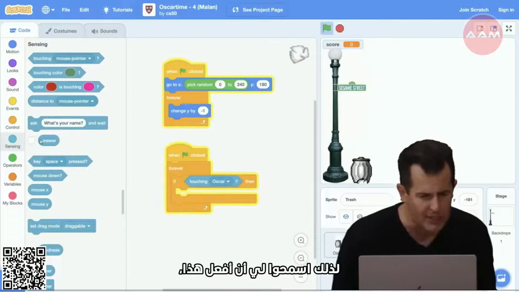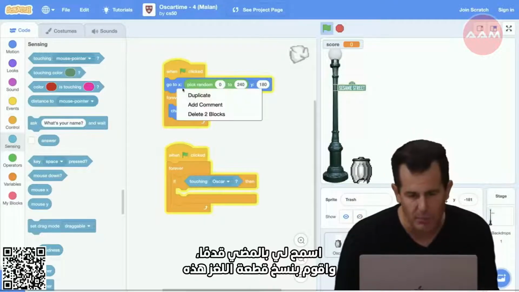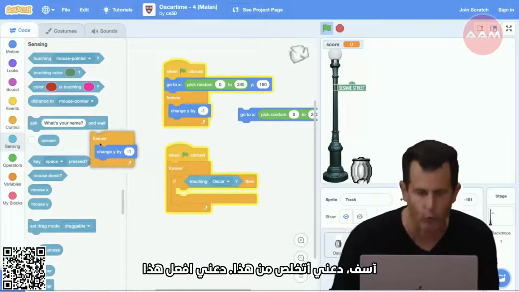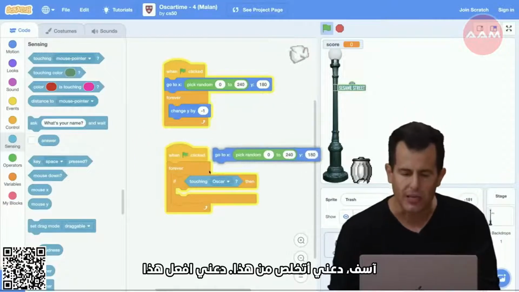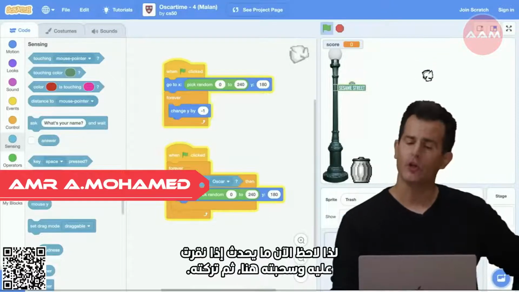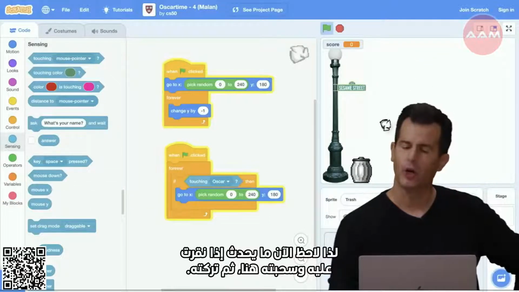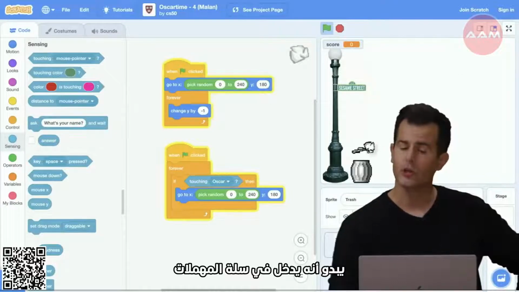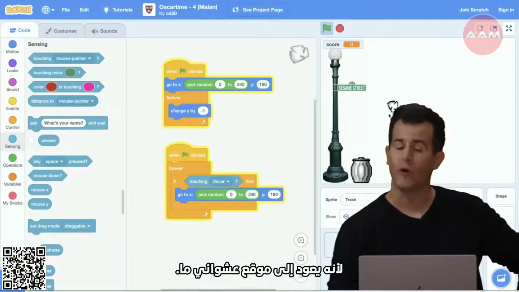So let me do this. Let me go ahead and copy this puzzle piece up here and duplicate. And I don't want the whole thing. Sorry. Let me get rid of this. Let me just do this. Let me go back to some random location at the top. So now notice what happens. If I click and drag on it, here it goes, and I let go, it looks like it's going into the trash can because it snaps back up to some random location.